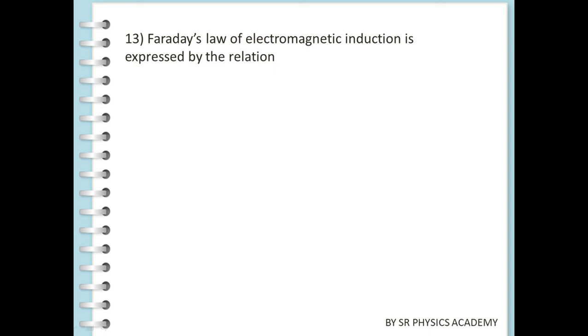Faraday's law of electromagnetic induction is expressed by which relation? Among the options, in Faraday's law we know it is the rate of change of magnetic field with time. So del cross E equal to minus dou B by dou T, relating the electric field and the magnetic field.